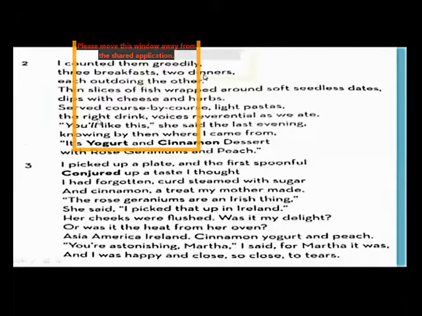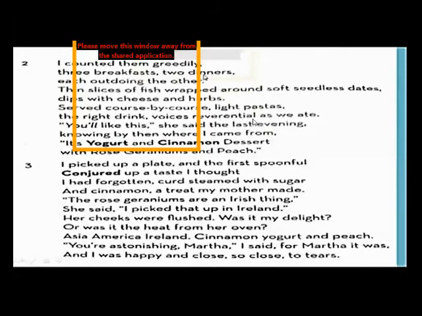So Martha, the new cook, was so highly skilled that she knew the taste of those for whom she was cooking. She presented the menu in the same way, and the poet was very much impressed by her cooking and her way of serving. "Voices reverential as we ate."